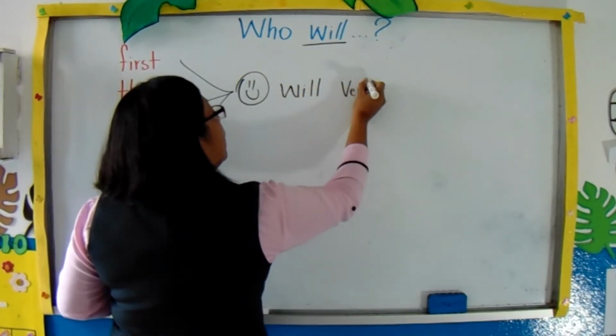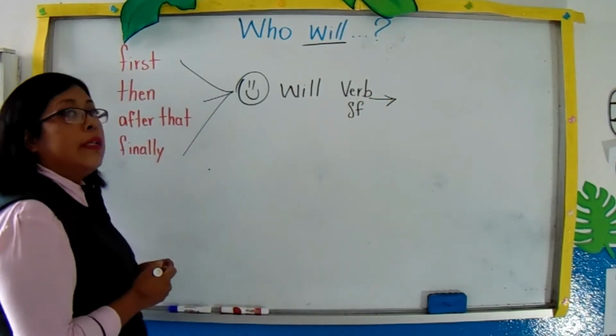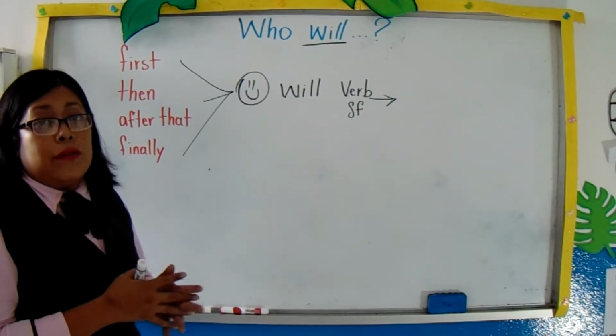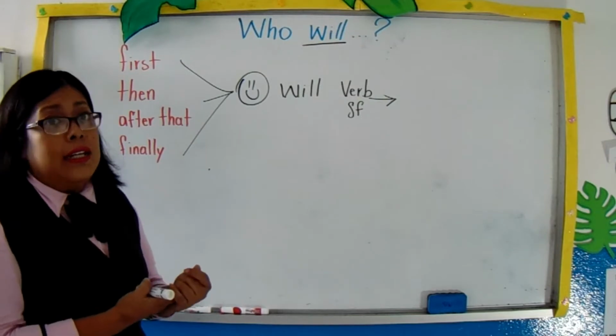and the verb in simple form. Remember, a verb in simple form, it is an infinitive form verb. Es un verbo en infinitivo. Just in Spanish, it is like I'm presente, right?